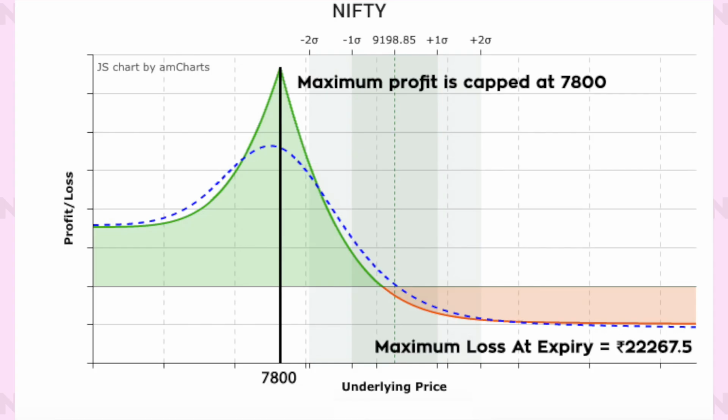From the risk graph, it is clear that the trade is a risk defined trade with the maximum loss at expiry defined at 22,267.5 and the maximum profit capped at 7800. Another reason to buy a far out in time option is to give the trade more time to move in our favor.